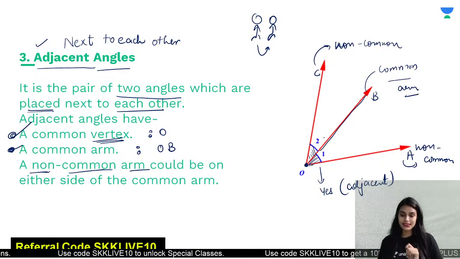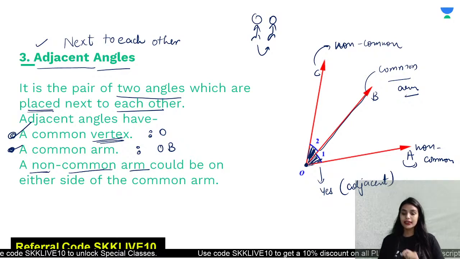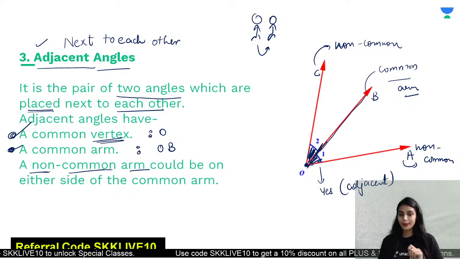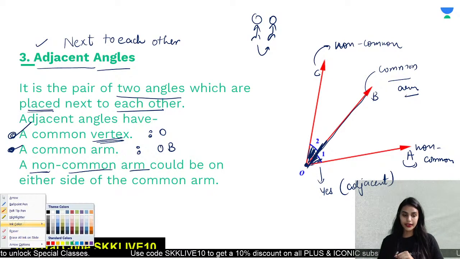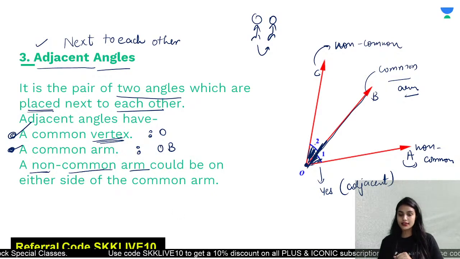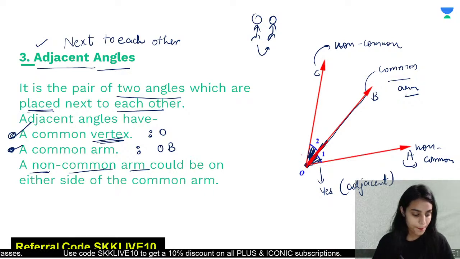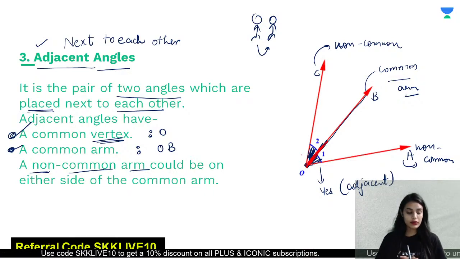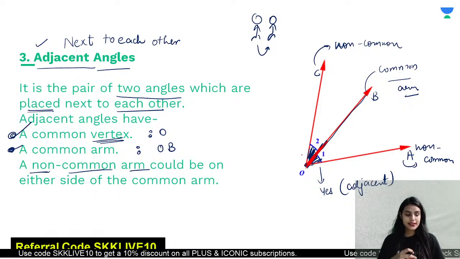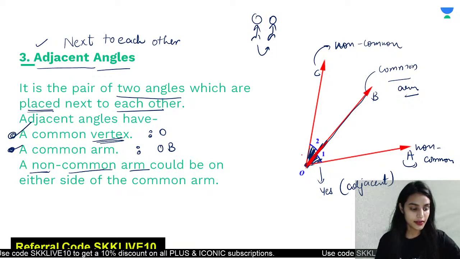It means, yes class, angle 1 and angle 2 are adjacent angles. They are separated by one common arm. Make sure that adjacent angles are separated by one common arm. Is it clear to everyone?